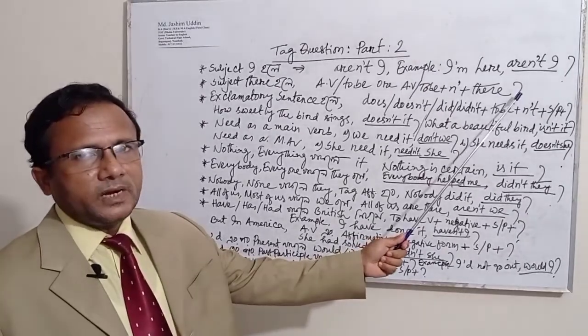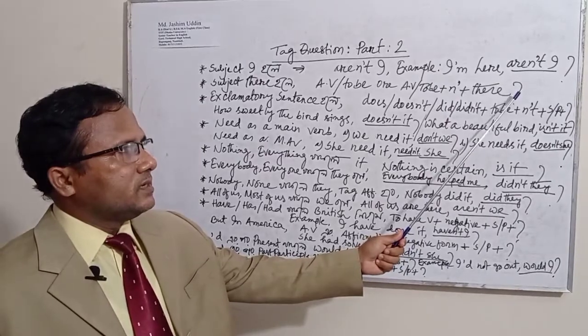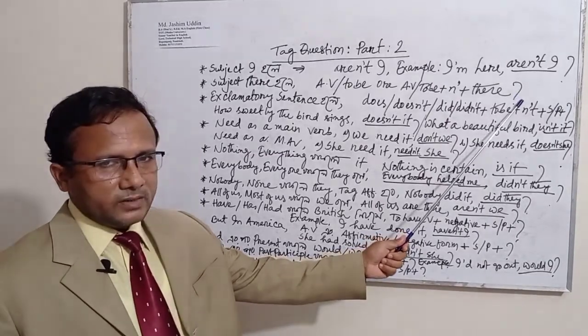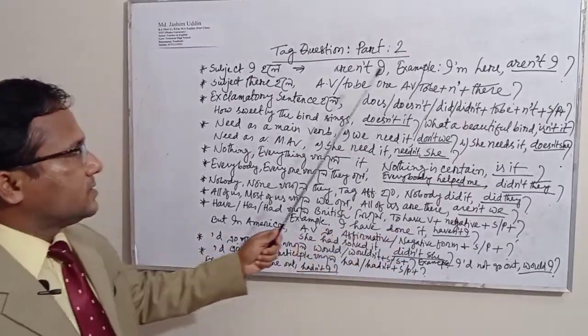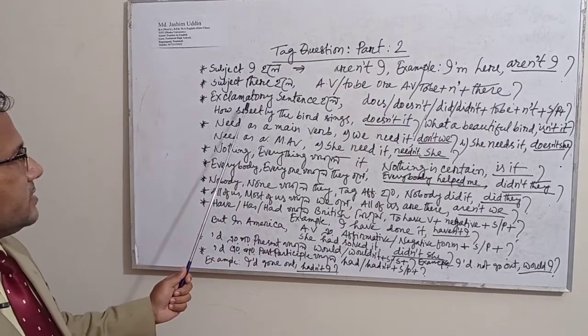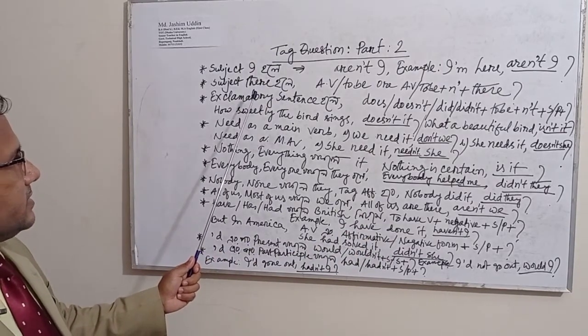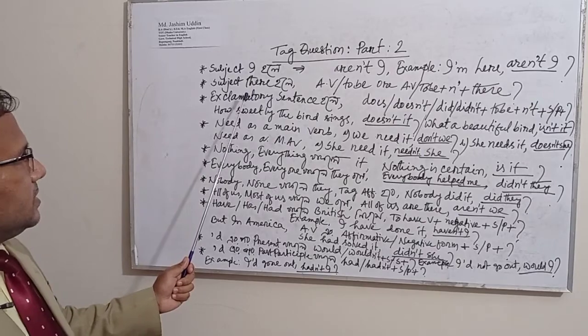After that we'll have to write down the sign of question mark. Now I can give you an example here.